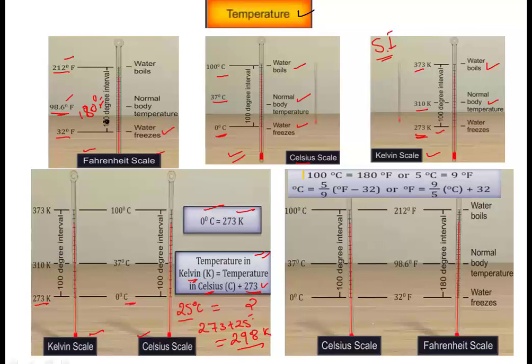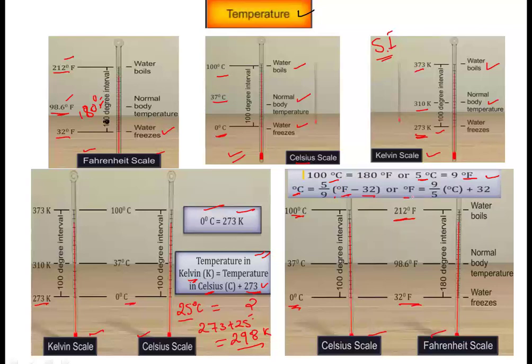In the same manner, we can also relate the Celsius scale with the Fahrenheit scale, but generally we don't use these two terms, though in previous classes you might have come across this. So as you know, 0 degrees Celsius is equal to 32 Fahrenheit, right? And 100 degrees Celsius is equal to 212 degrees Fahrenheit. So we can relate that there is a gap of 180, or we can say 5 degrees Celsius will be equal to 9 degrees Fahrenheit. As a result, degrees Celsius can be converted as 5 by 9 times Fahrenheit minus 32.